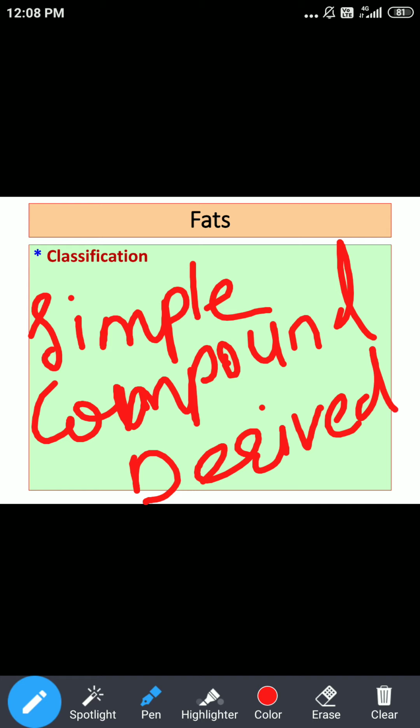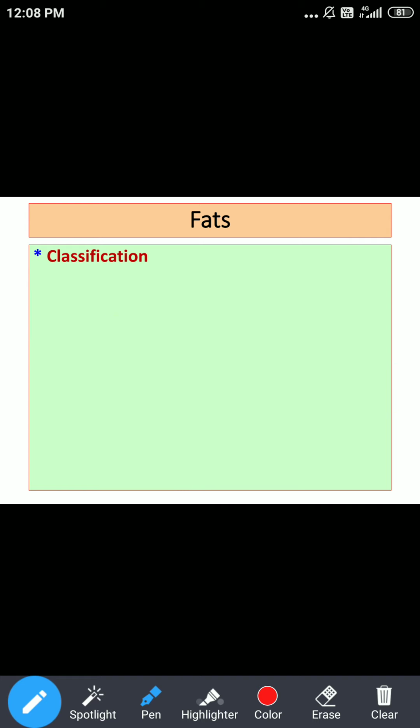What is an example of simple lipids? The most important example here is triglycerides. For compound lipids, the example is phospholipid.